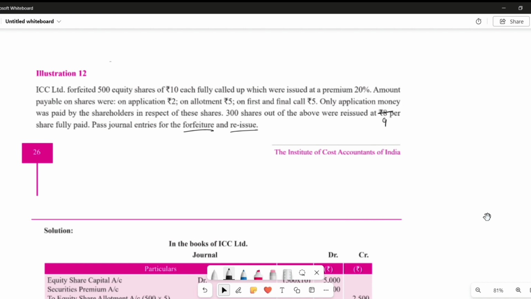I'll be discussing that amount first. Let's complete the words first. Now this question is with forfeiting shares, and the question is with securities premium. Two things can happen in securities premium in case of forfeiting shares. When you are forfeiting shares, two things can happen.